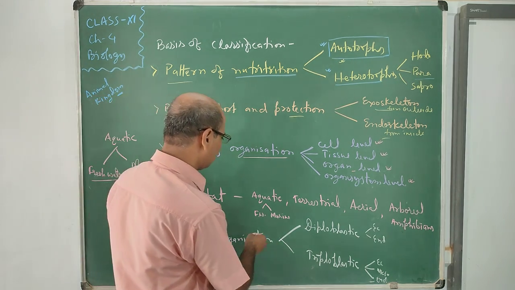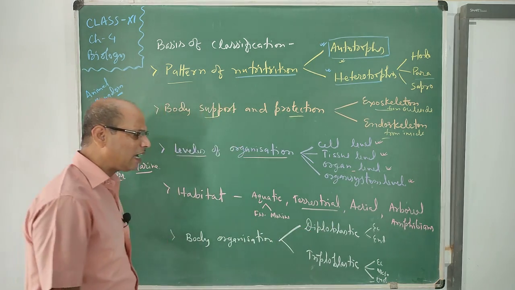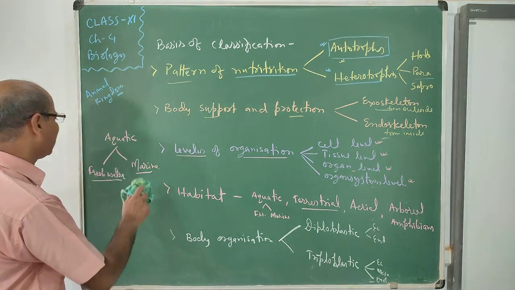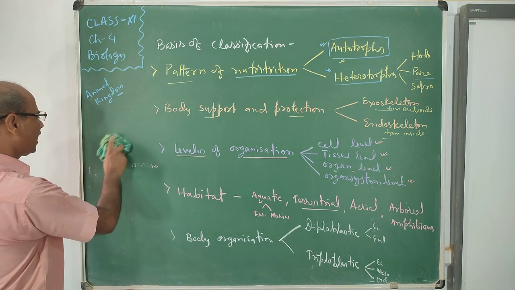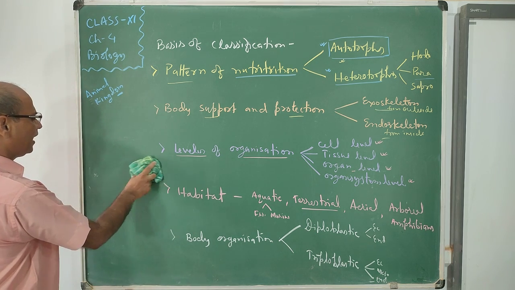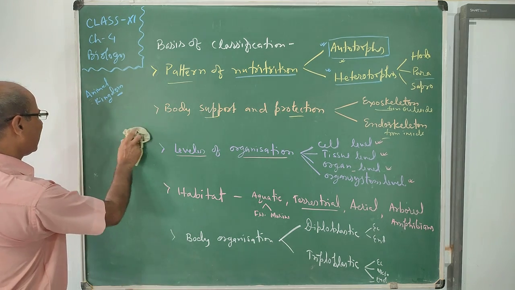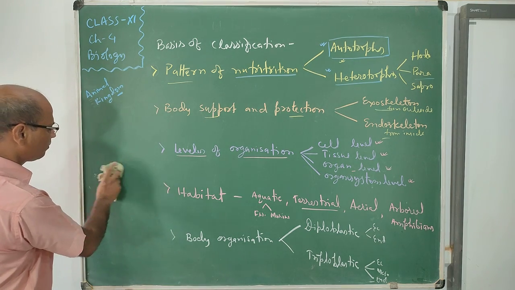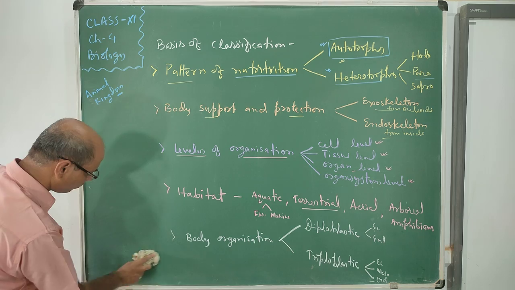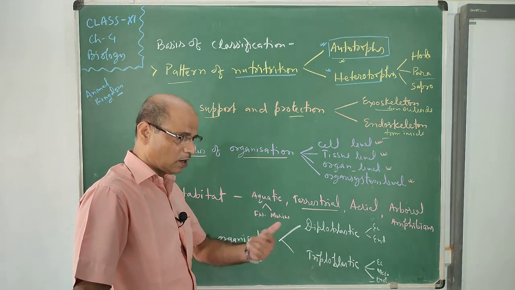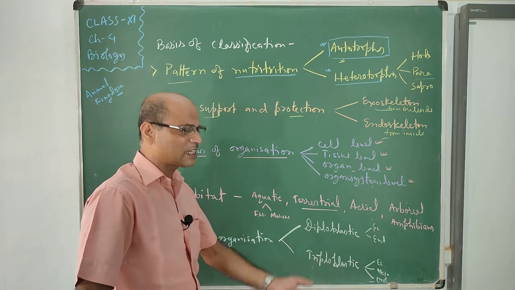Now terrestrial means on the land. The terrestrial habitat is the habitat present on the land. You know, land is less than water, and the amount of water is maximum on our earth. Though it is not useful for domestic, industrial or irrigation purposes.